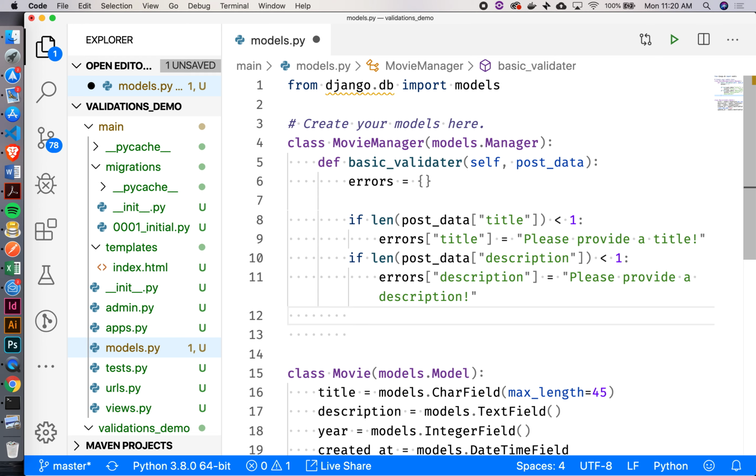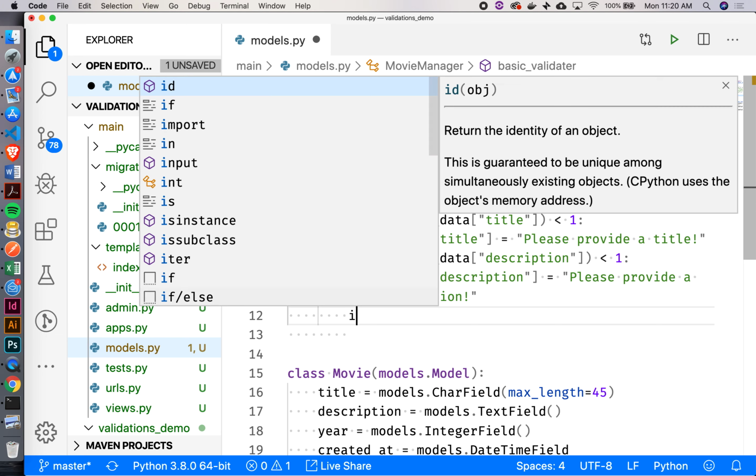Now comes the tricky part, because we've got this year. What happens if the year comes through as a blank string, and I want to actually validate that as an integer? What might happen then? It will convert it to a 0. Well, it might actually error out. So that could be a problem. So let's just try it as it is though.